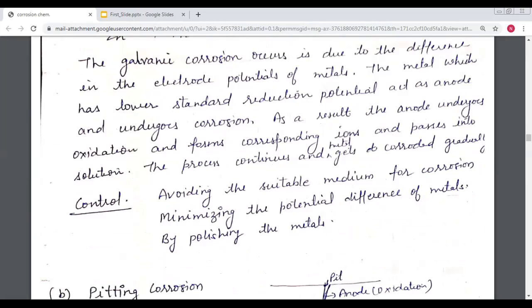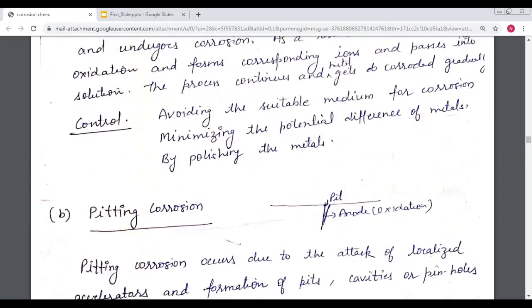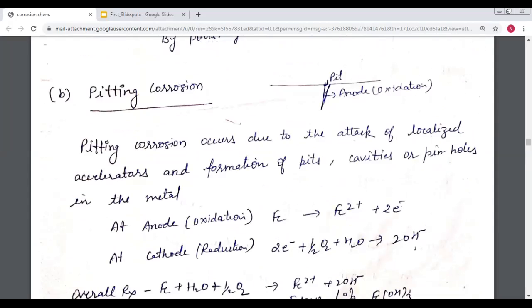As a result, the anode undergoes oxidation, forms the corresponding ions and passes into the solution. This is bimetallic corrosion. To control it, avoid a suitable medium for corrosion, minimize the potential difference of the metals, or polish the metal.